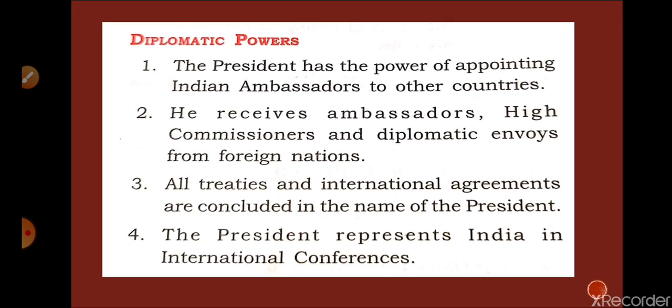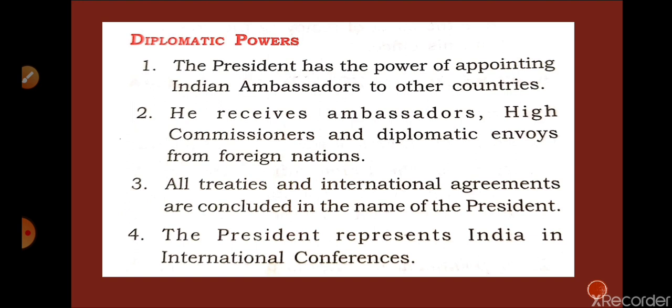Now I am going to discuss the second point, diplomatic power. So what are diplomatic powers? It means all the ambassadors appointed by India in different countries are appointed by the President on the advice of the Prime Minister.